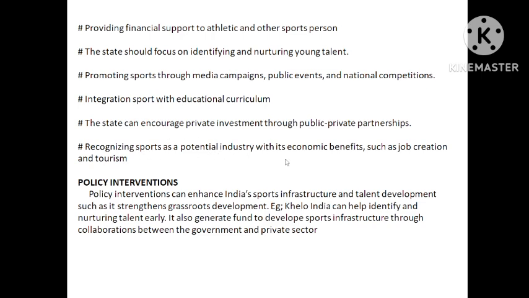Obviously, if you invest in a football team, suppose Morningstar, okay, some big industrialist is investing in Morningstar, and that Morningstar team is winning cups and winning games and all. So the popularity will rise now. When the popularity of the Morningstar will rise, more and more sponsorship will come. So sponsorship will come, and so money will be accumulated in the club, isn't it? That money can be shared between the Tata company and the club. I'm talking about just as an example.